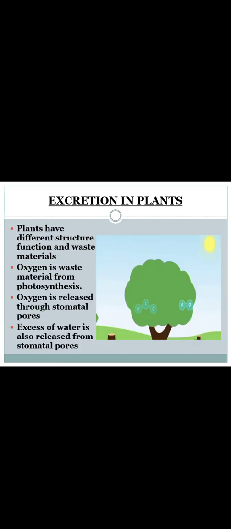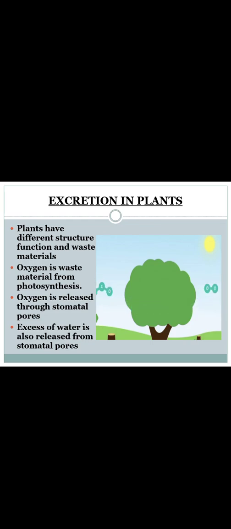Next, till now we studied excretion in animals and humans. Now let us move on to excretion in the case of plants. Plants have different structures, functions, as well as waste materials, isn't it? What is the waste material in the case of plants or trees? It is oxygen. Oxygen is a waste material given out by a tree or plant by the process of photosynthesis. This is a common thing everyone knows, right?